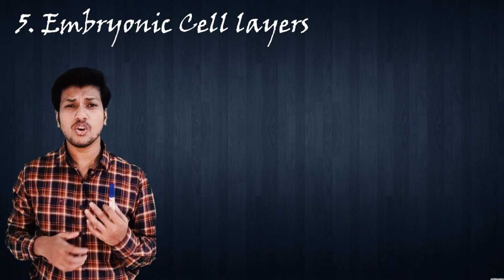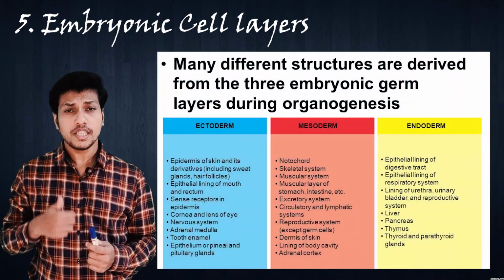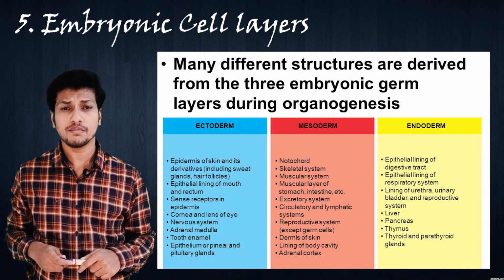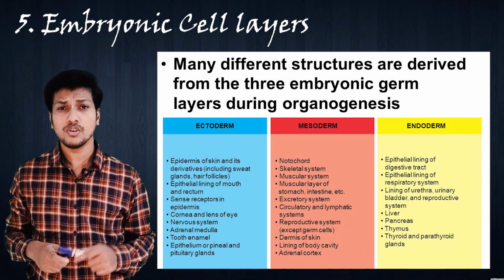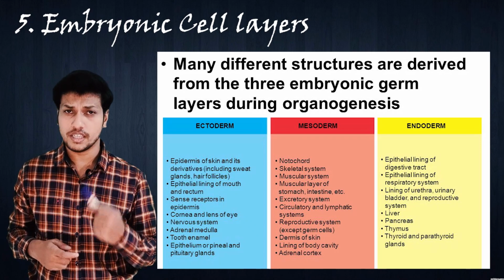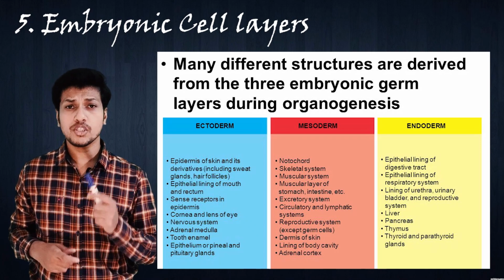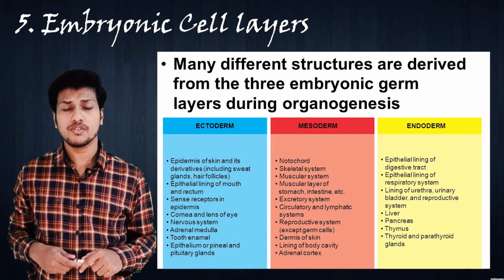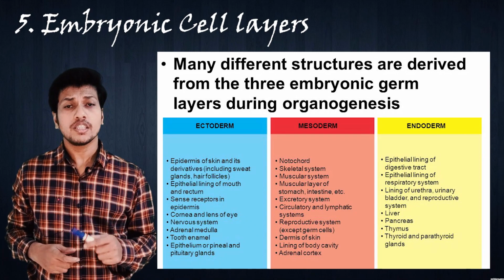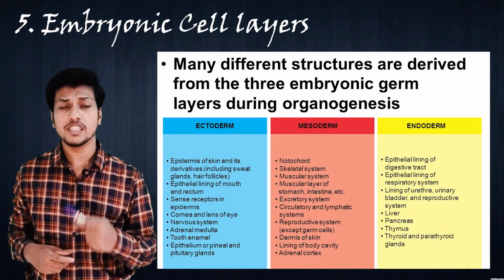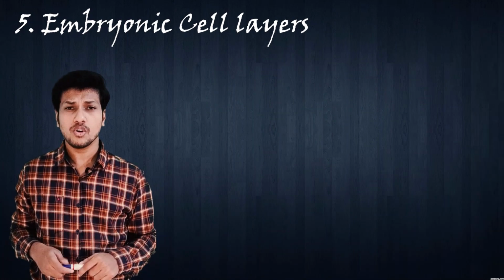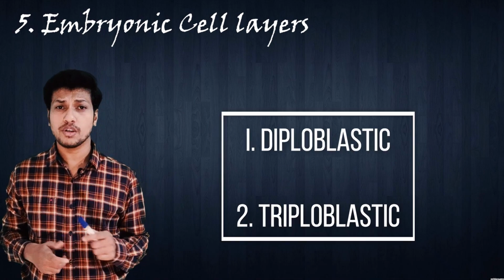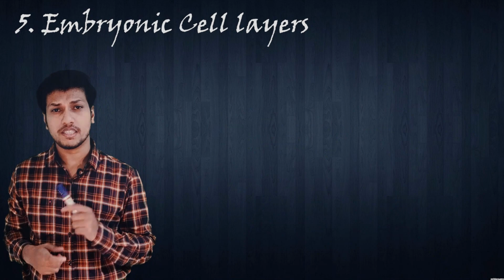Now, what is the function of these layers? The ectoderm gives rise to skin and other surface coverings. The endoderm gives rise to the internal lining of the digestive tract, and the mesoderm gives rise to muscles, connective tissue, and the other organs involved in excretion, circulation, exchange of gases, and other body supports. So, on the basis of embryonic cell layers, we can classify animals into diploblastic and triploblastic.